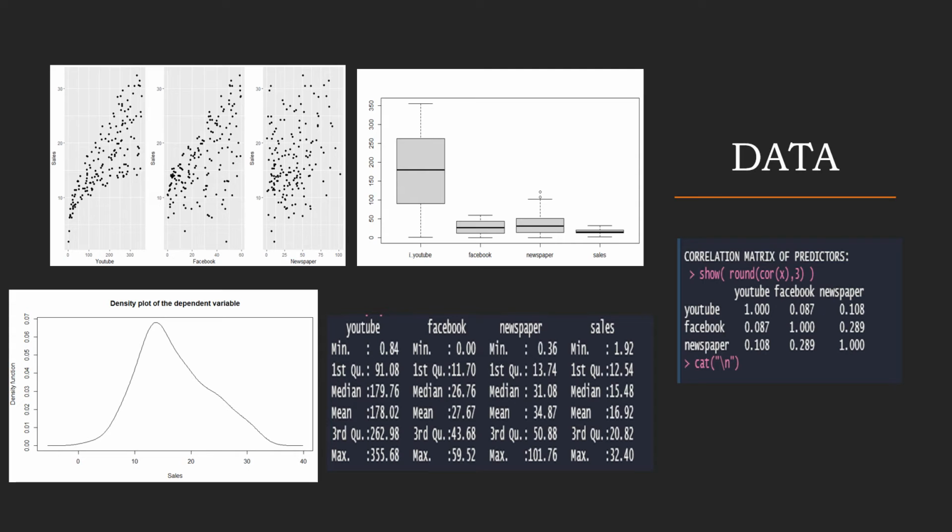Now we study the dependent variable sales to determine the error distribution. As seen from the density plot, the distribution resembles a normal distribution but is slightly skewed towards the right and has a tail moving towards infinity. Also, the values are between minus infinity and plus infinity. The data was pre-processed and a box plot was plotted to find and remove outliers. A positive correlation was found between the predictors, which shows that a better analysis could be drawn by handling each predictor individually.